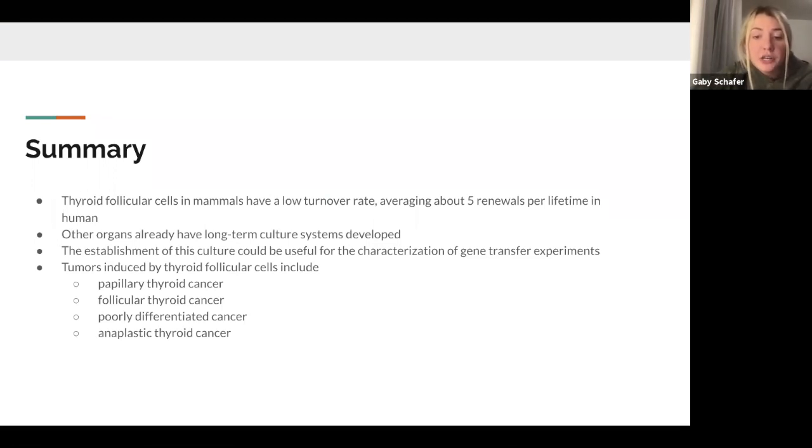One major factor is that the thyroid stem cells are not well known, but the establishment of this culture could be useful for the characterization or gene transfer experiments. Tumors induced by thyroid follicular cells include papillary thyroid cancer, follicular thyroid cancer, poorly differentiated cancer, and anaplastic thyroid cancer.